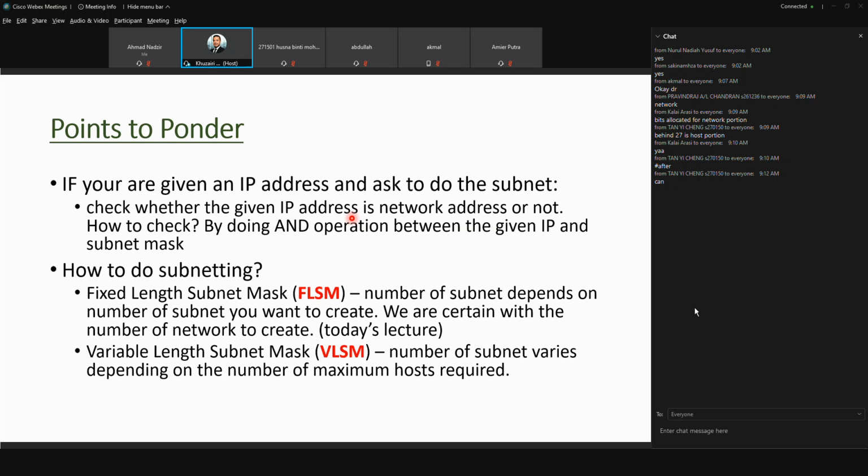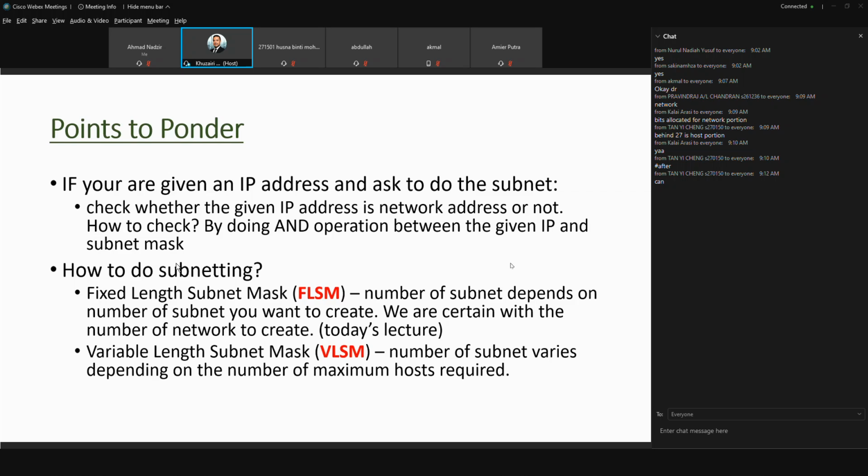So now, how do you know how many subnets you want to create? If you are given an IP address and asked to do the subnet, the first thing that you need to do is to check whether the given IP address is a network address or not.